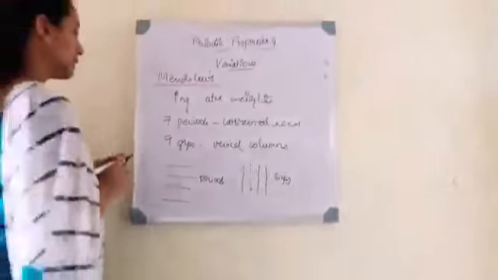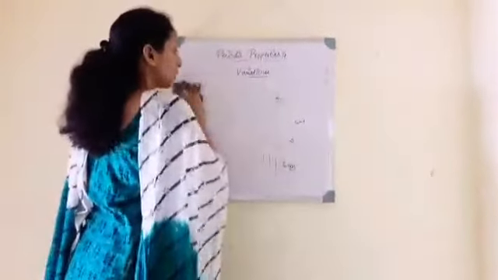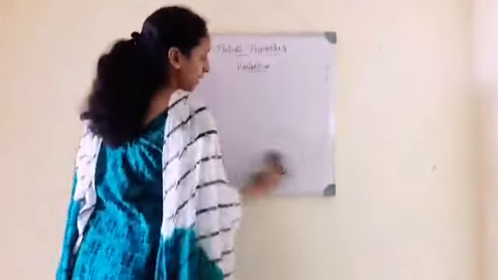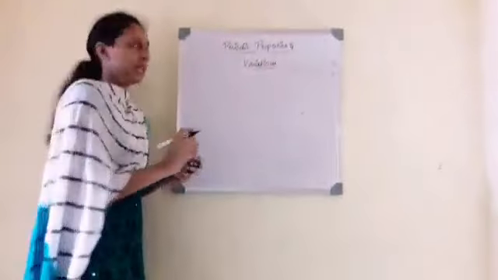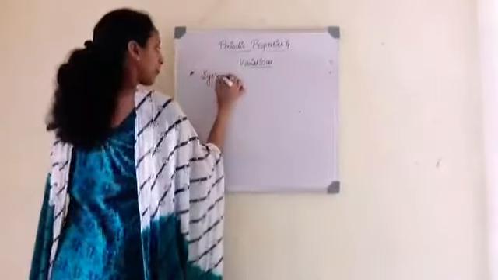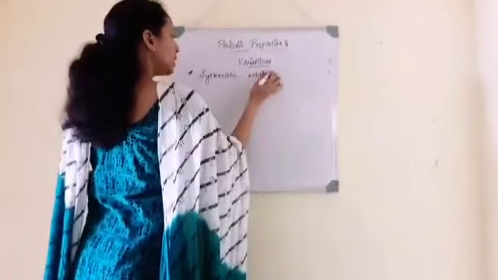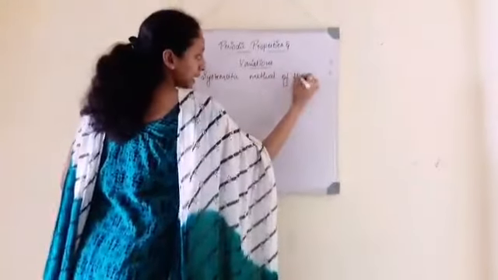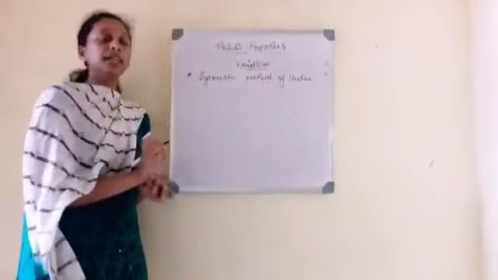Next is the importance of Mendeleev's periodic table. The first advantage is a systematic method of learning and understanding.